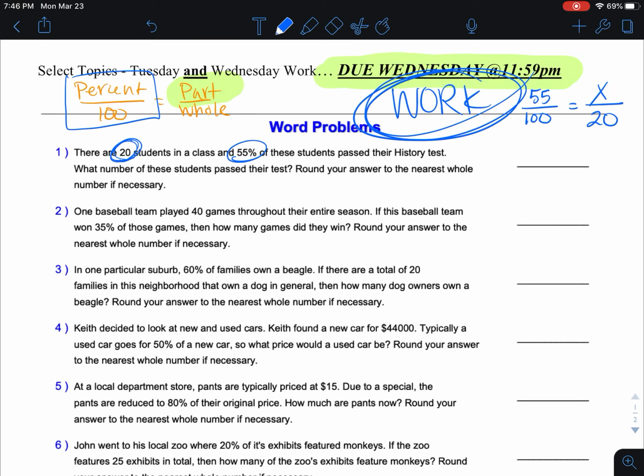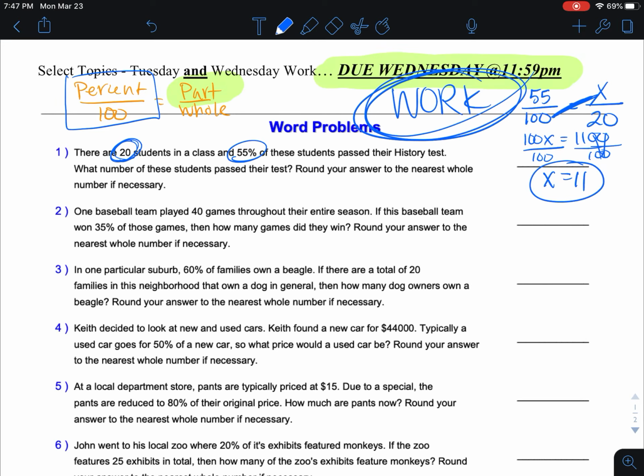Here we would do 100 times X, so it's 100X. And then we have 20 times 55, and that gives me 1100. Divide by 100, divide by 100. So X equals 11. That's the answer. So how many students passed their history test? It was 11 students.